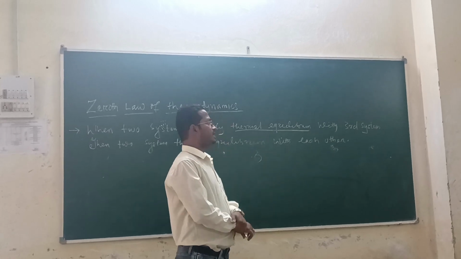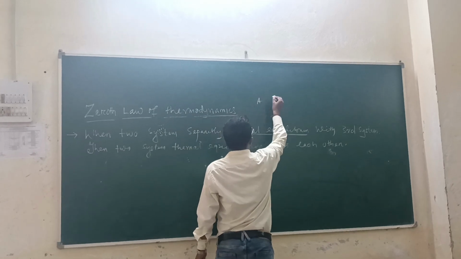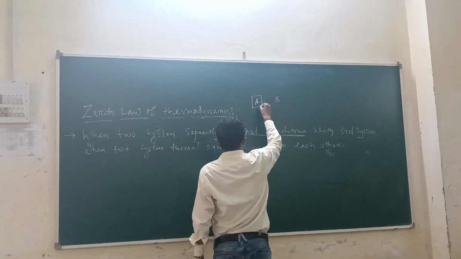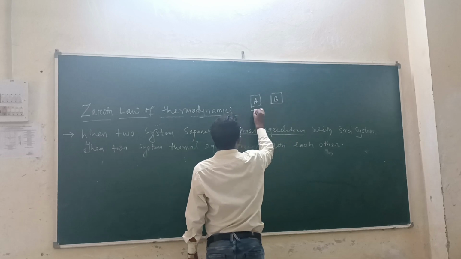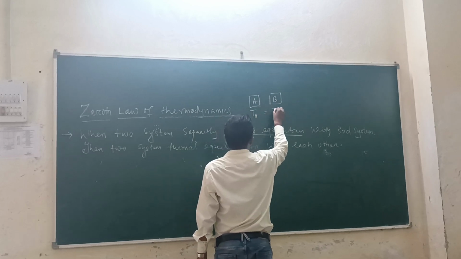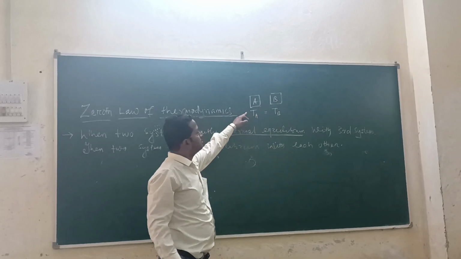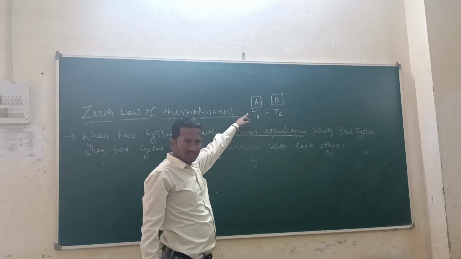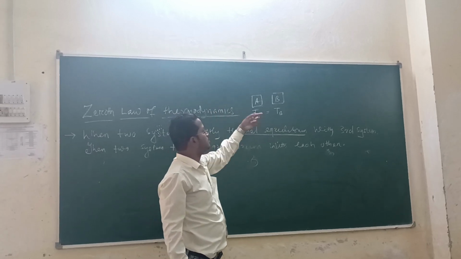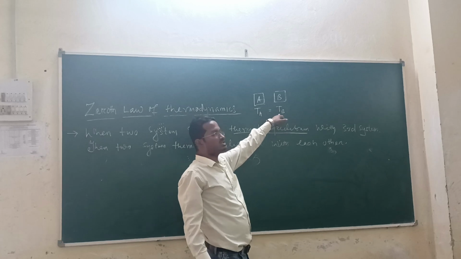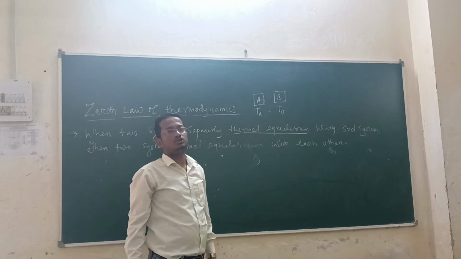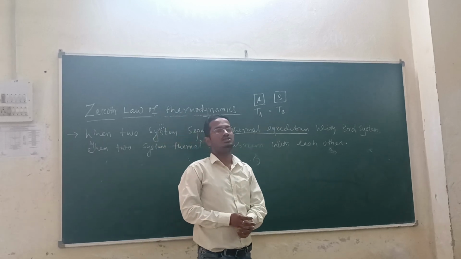Take an example of system A and system B. If TA is equal to TB, then the two systems are in thermal equilibrium with each other.